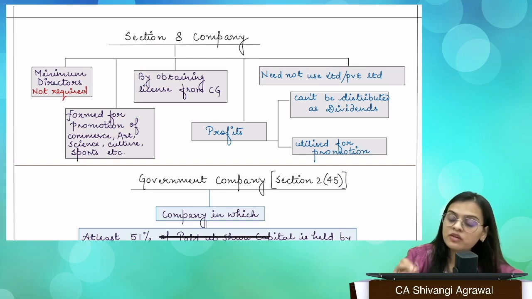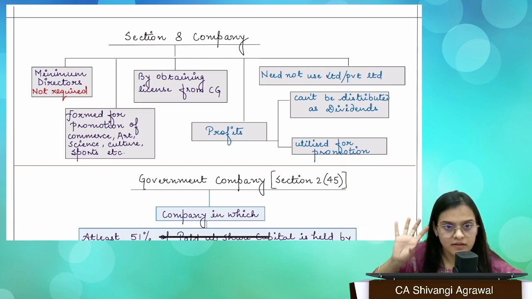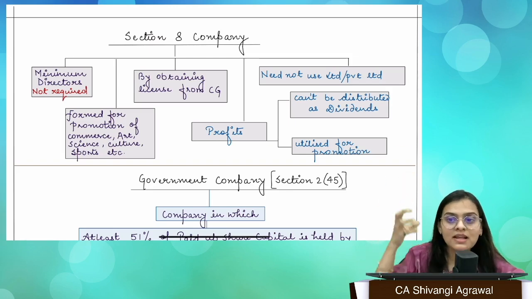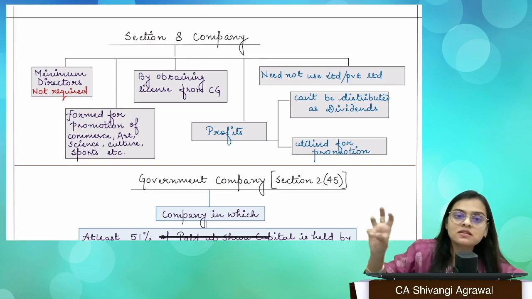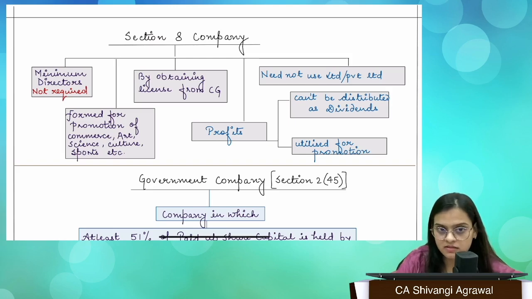Now, CG cannot notify any financial institution as a public financial institution. When you add public, it denotes that it belongs to the government. First thing, if there is any financial institution, it has to be established under a Central Act or State Act, like LIC established under the LIC Act, okay? Or there should be a situation that at least 51% capital is with the central government or state government, because it gives you an impression that this belongs to the government. So it is a financial institution rendering financial services, but it belongs to the government, okay? So it may be recognized, it may be notified as given. Fine. So I think so far the things are clear.